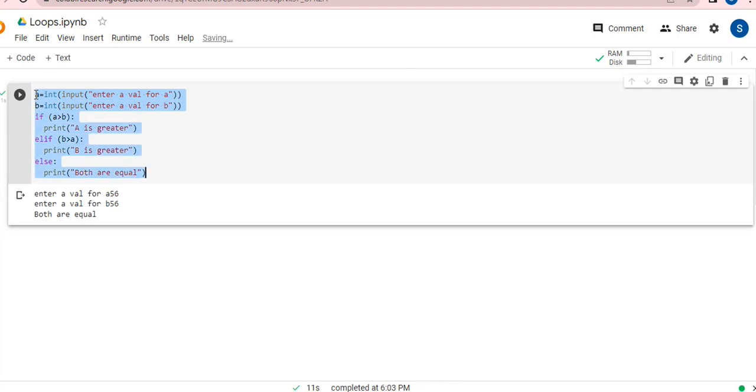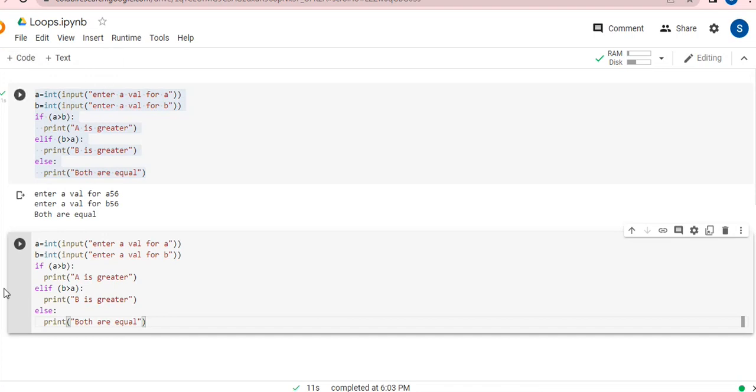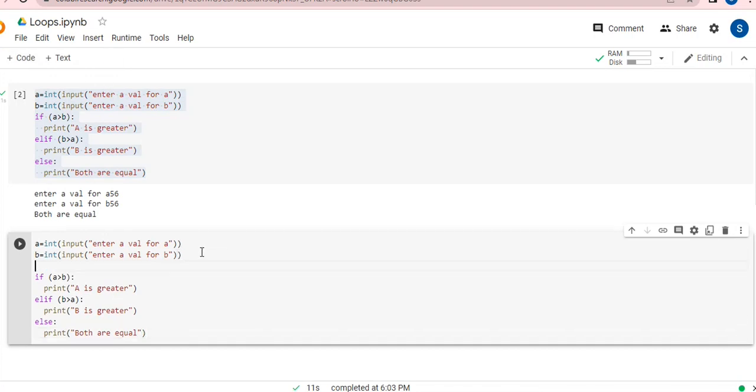Now my next program: if I'm having more than two operators, like 3, 4, 5, then what I'm going to do is create a new code over here and paste my same code, so that I'm not going to waste my time writing new code once again.